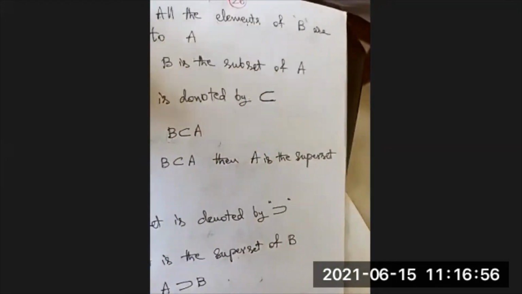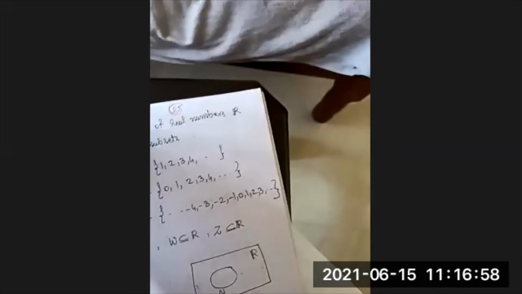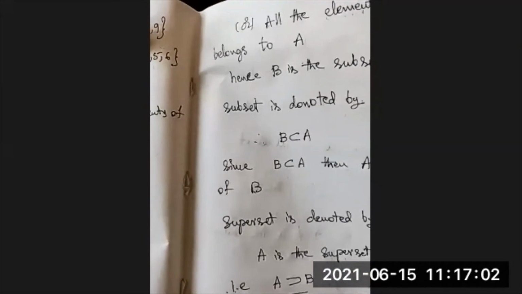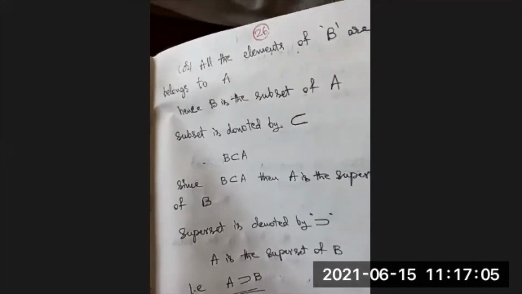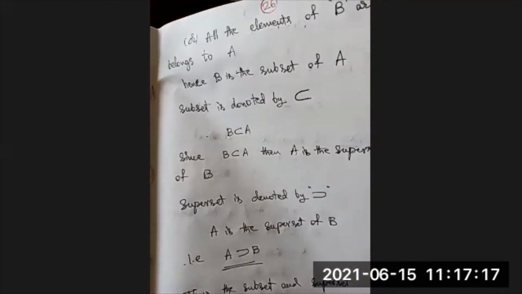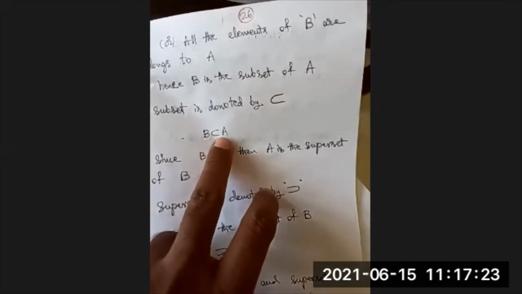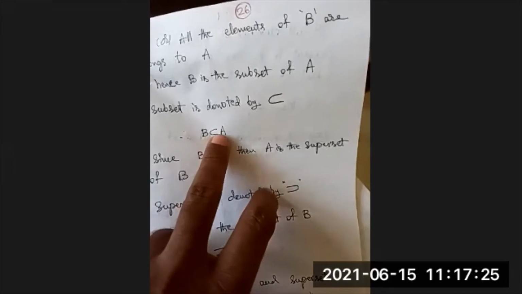Means in the former case, universal set, all the remaining sets are subsets of the universal set. Now in this particular case, when we are discussing the A and B example, B is a subset of A. It is also denoted by B ⊆ A, like this.